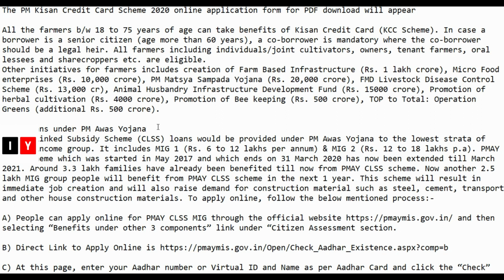All the farmers between 18 to 75 years of age can take the benefits of this scheme. In case the borrower is a senior citizen, a co-borrower is mandatory, where the co-borrower should be a legal heir.